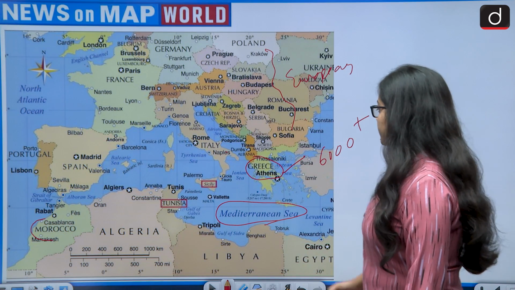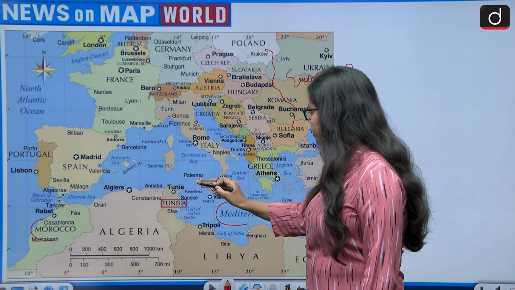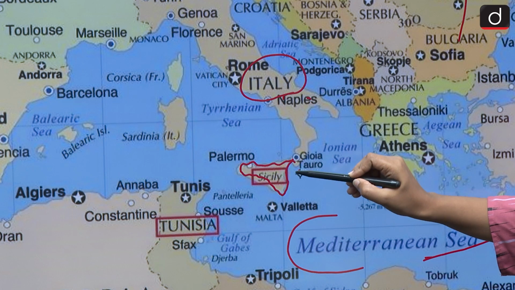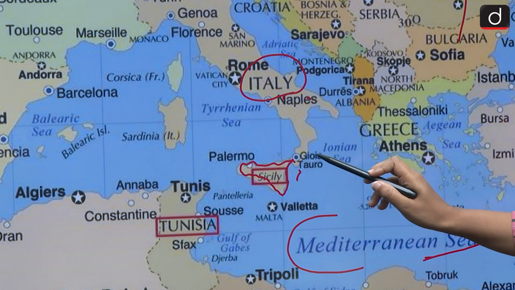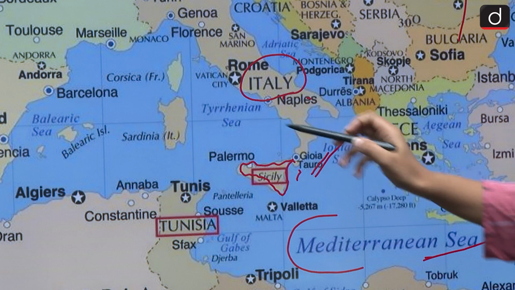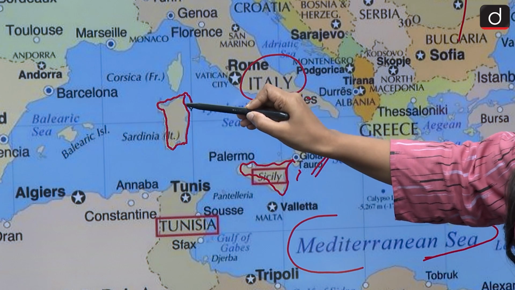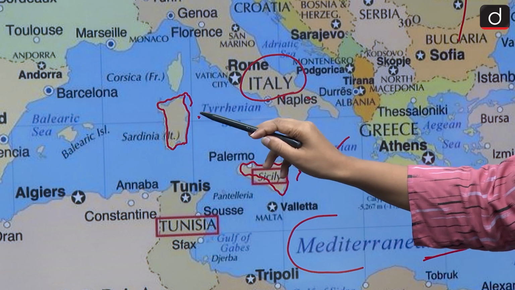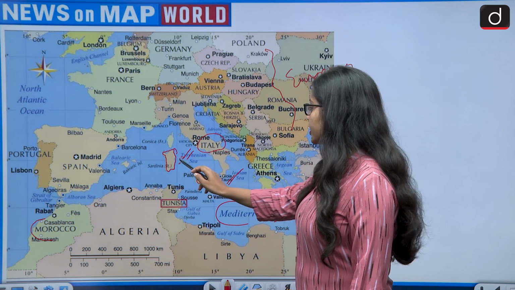Okay, look at this map. This is the island of Sicily, which belongs to Italy. The statement says it is the largest island in the Mediterranean Sea. This is correct, because Sicily is the largest island in the Mediterranean Sea. Then comes Sardinia. Sardinia is said to be the second largest island in the Mediterranean Sea. This is also correct. Sicily is first, Sardinia is second.